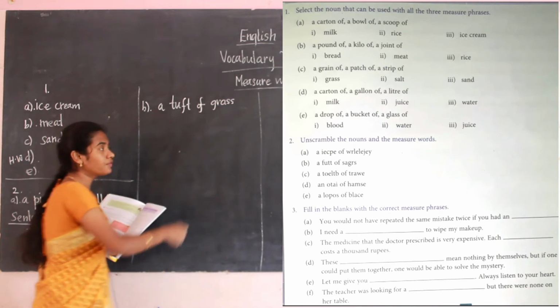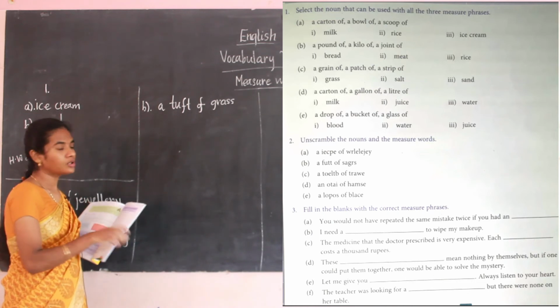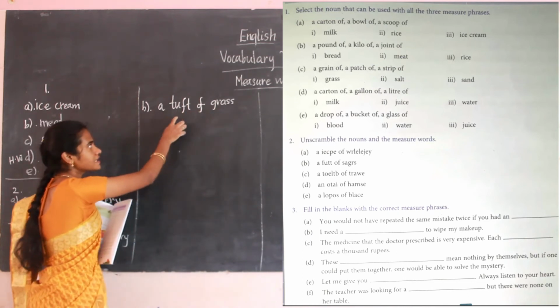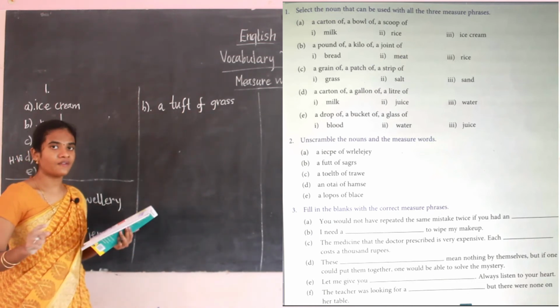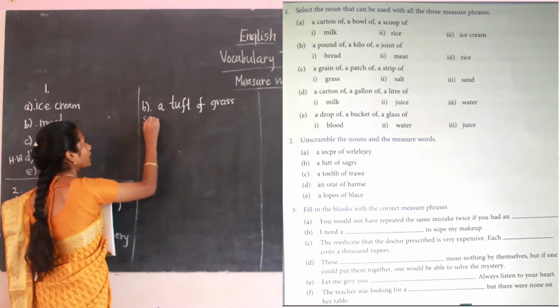A tuft of grass. Okay, so here, what's the noun? The noun is grass and the measure word is tuft. Okay, now we have unscrambled. Now after that you have to make a sentence. How can we make the sentence?